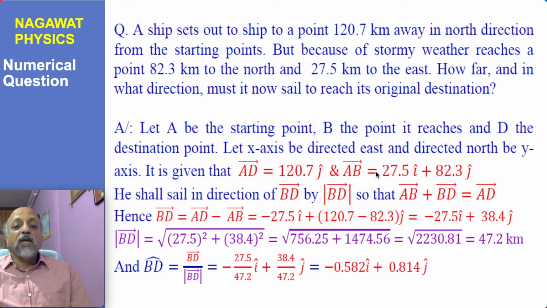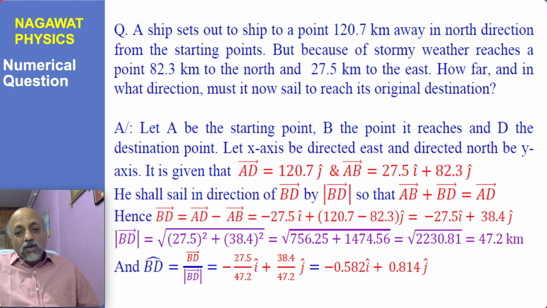Both AD and AB are given here. I determine the difference, the subtraction. Subtraction is the addition of a negative vector, which is done here, and then you get the answer like this: minus 27.5 I plus 38.4 J. And from that you determine the magnitude of BD.